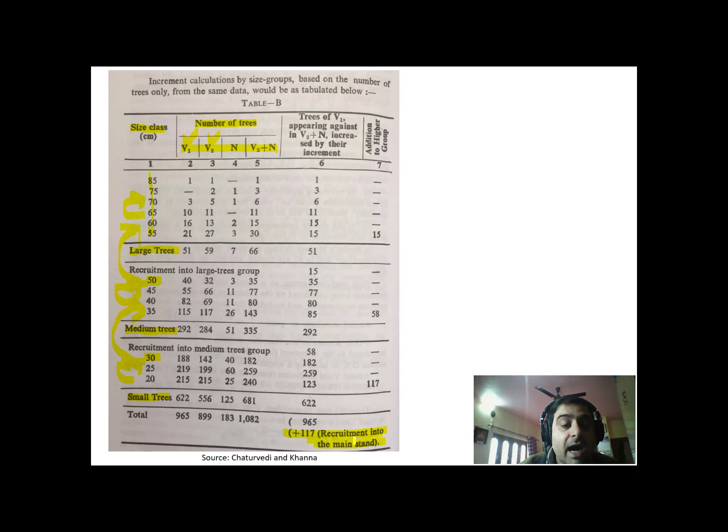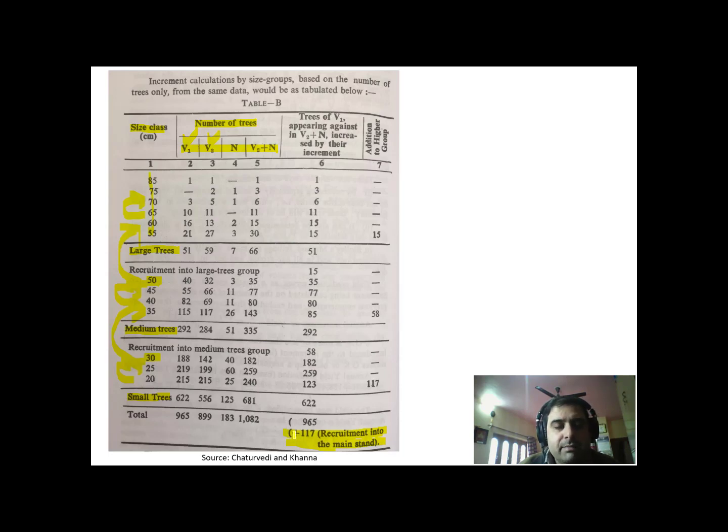This gives us an idea of how much the growing stock has increased from the previous enumeration, because all the changes which took place from major groups or between the size classes have already been enumerated in the previous enumeration. But this is the new thing which has come in this enumeration over the previous enumeration. So we get an idea about the increment.